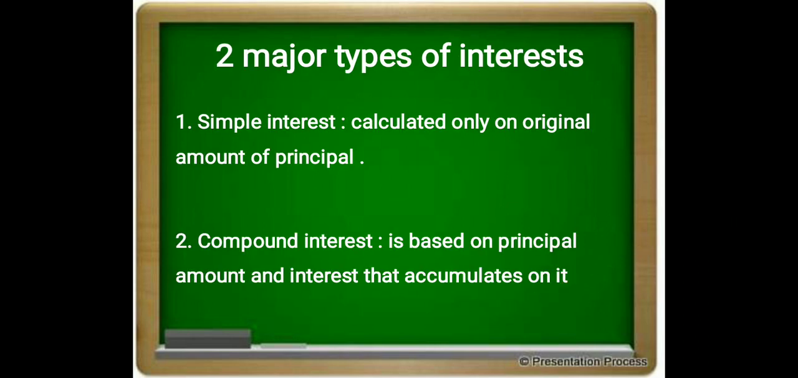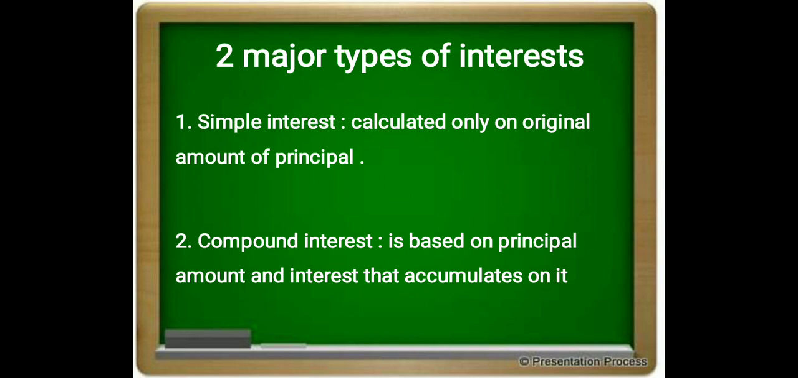Here there are two types of interest. One is simple interest, another one is compound interest. Simple interest is calculated only on the original amount of the principal, whereas compound interest is based on the principal amount and the interest that accumulates on it.